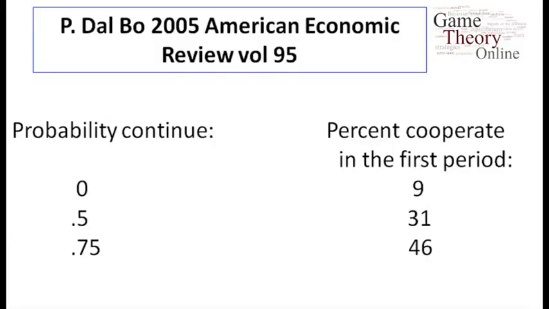Now, of course, there's multiple equilibria here, so it might be that some players were anticipating one thing happening, other players were anticipating something else. So in games with multiple equilibria, it's actually hard to make predictions of exactly what's going to come out, but we nonetheless see that the probability of continuation does affect the behavior in these games, and we know that it allows for different possibilities of continuation as a function of the payoffs.